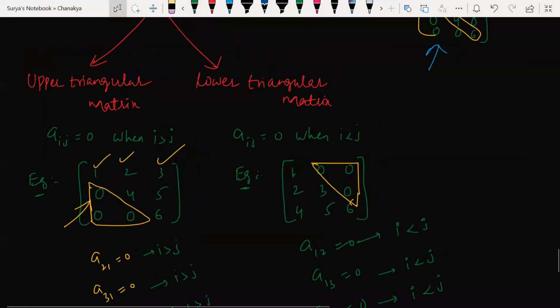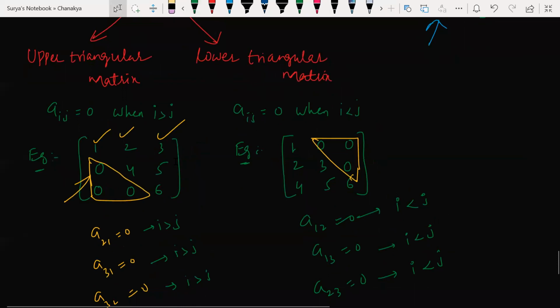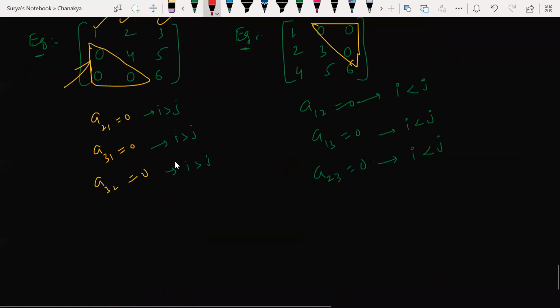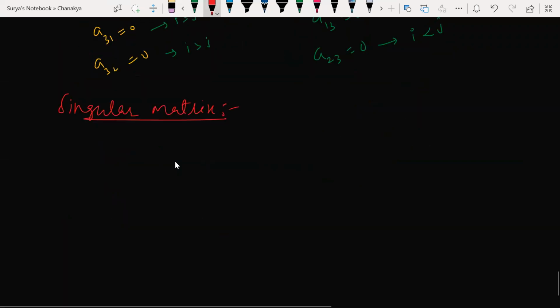Okay, children, understood what is upper triangular matrix and lower triangular matrix? Clear? Is it clear? Understood my point? Yes, sir. Next, singular matrix and non-singular matrix.